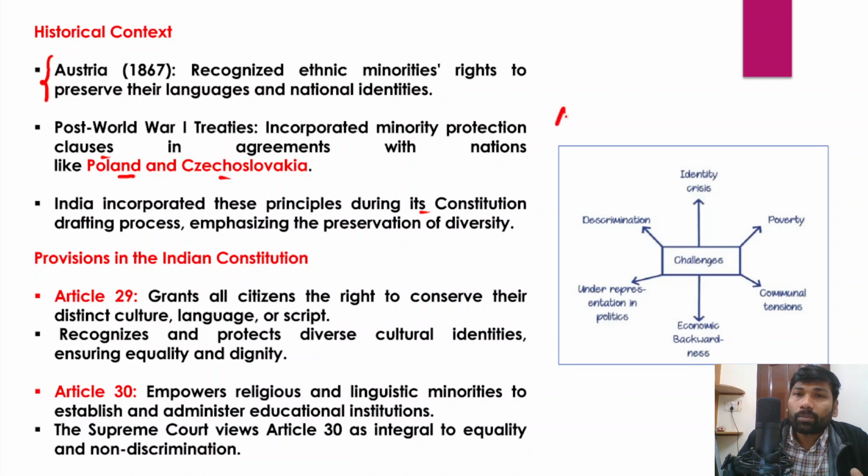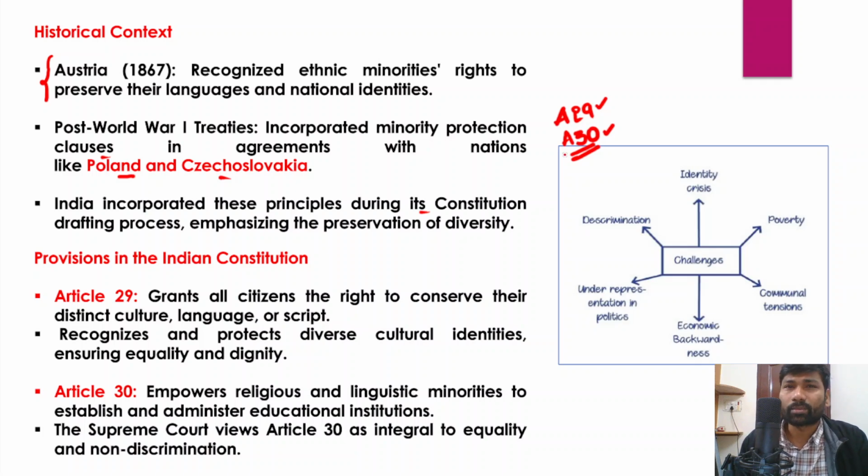For example, when we talk about the Indian Constitution, we all know that Article 29 and Article 30 talk about minority rights. So Article 29 grants the right to conserve their distinctive culture. For example, if there is any ethnic minority group, either a linguistic minority or a religious minority, for example Buddhist, Parsi, Jain, Sikh, all those are known as religious minorities.